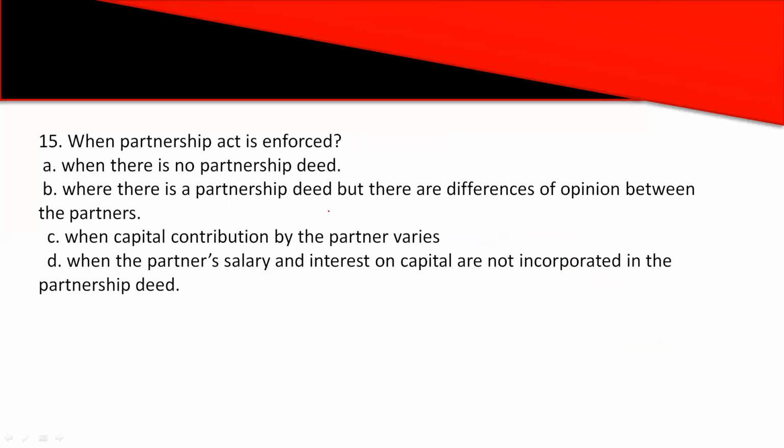Then the 15th question. When is the Partnership Act enforced? Options are: A, when there is no partnership deed. Option B, when there is a partnership deed, but there are differences of opinion between the partners. Option C, when capital contribution by the partners varies. Or option D, when partners' salary and interest on capital are not incorporated in the partnership deed.